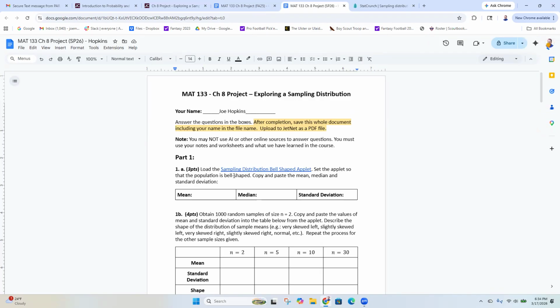Set the applet so that the population is bell-shaped, copy that and paste the mean, median, standard deviation.